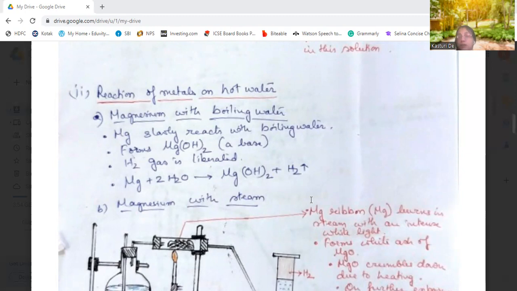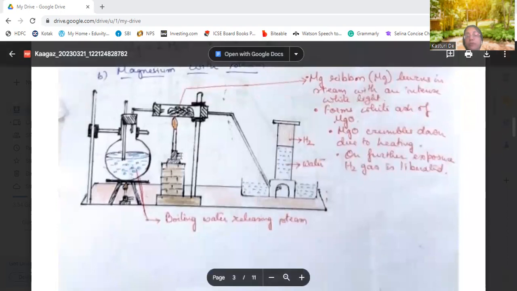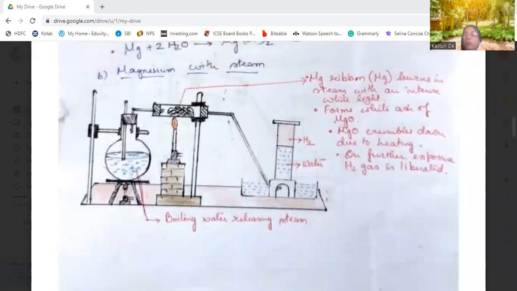Now, if we give steam to the magnesium, what happens? In this apparatus, we will see that there is a round bottom flask where boiling water is kept, which is liberating steam. The steam is passed through a tube which contains magnesium ribbon. The magnesium ribbon burns in the steam, and an intense white light is produced, which changes into white ash of magnesium oxide.